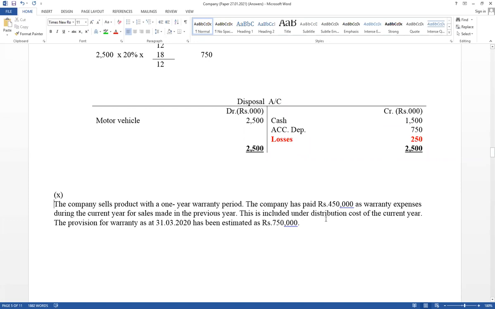This is included under distribution cost, included already. Think about it also. But it is given that for the current year, the provision for warranty as at 31st March 20 has been estimated at 750,000 closing balance. The opening balance is also given.